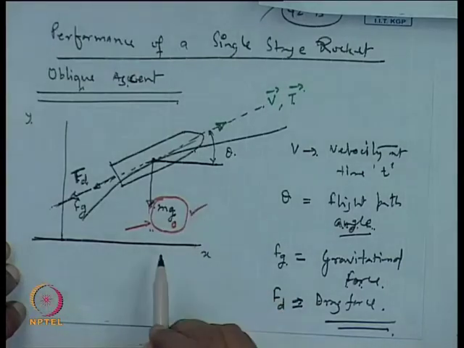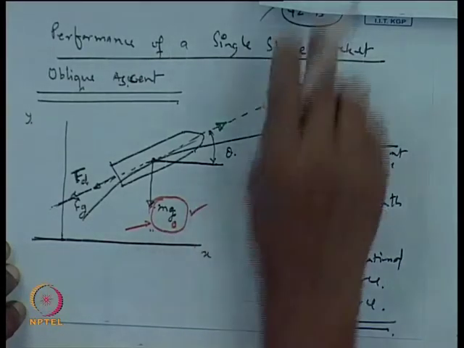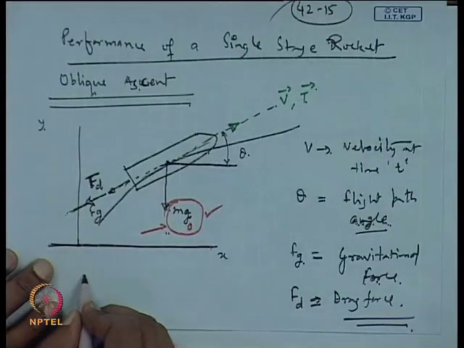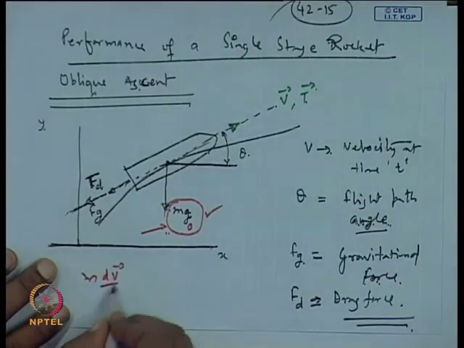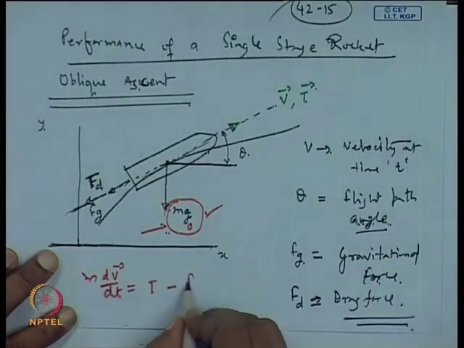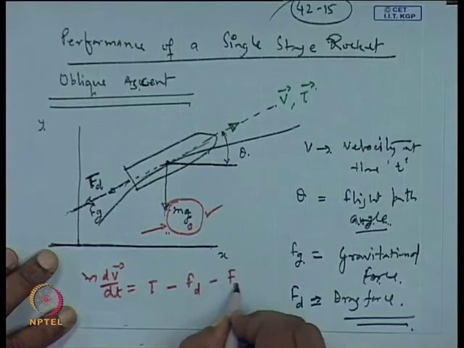So, we will assume this, and thereafter we can write the equation of motion. So, the equation of motion obviously you can write as m dv by dt equals thrust, which is acting in this direction, minus F drag minus F g. So, this is along the trajectory.